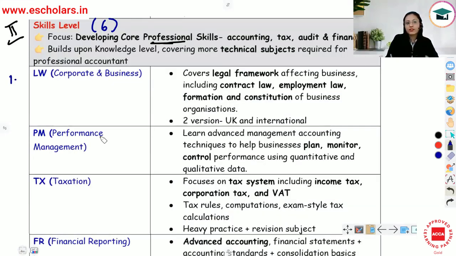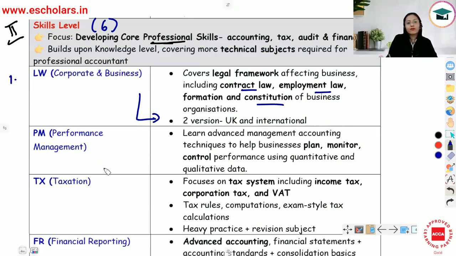The first one is corporate and business law. Now, this covers legal framework that affects the business. यहाँ पे आप contract law, employment law, formation and constitution of business organizations के बारे में पढ़ेंगे. Now, here students, please note that the 2 versions will be given to you of corporate and business law. UK का law होगा and international global law होगा. So it is your choice which law you want to study.